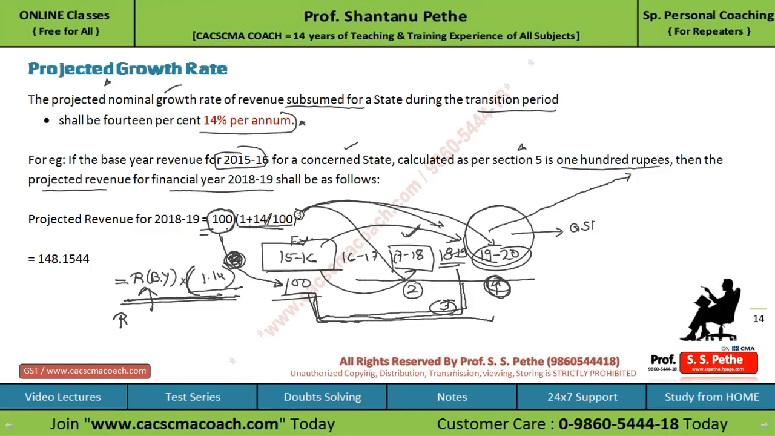So for example, if the revenue of the base year is 100 rupees for any state, and if you want to calculate the projected revenue for 18-19, then the power will be 3, and the projected revenue for 18-19 will be 148.1544.